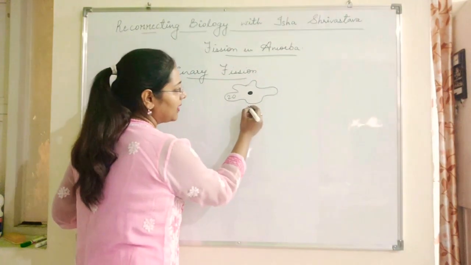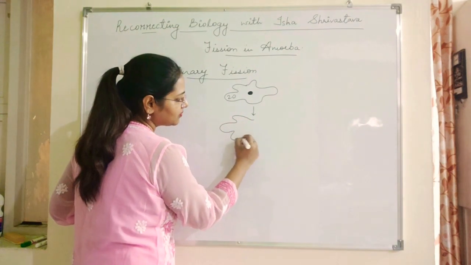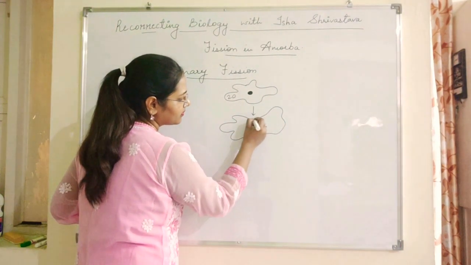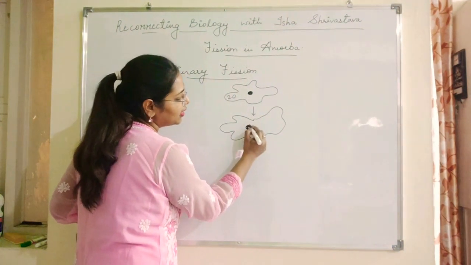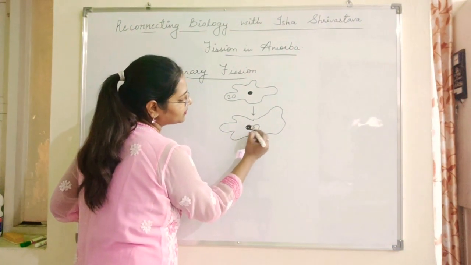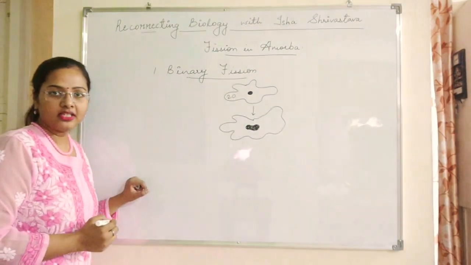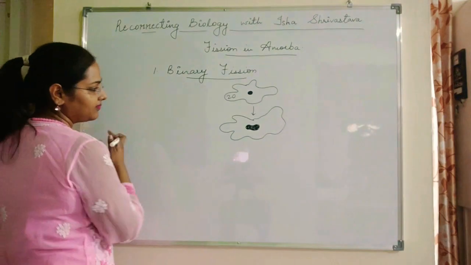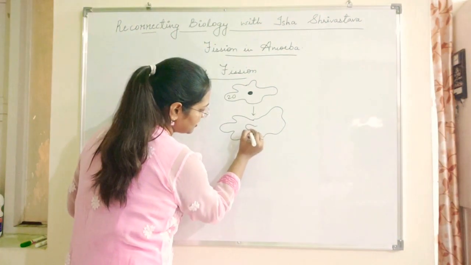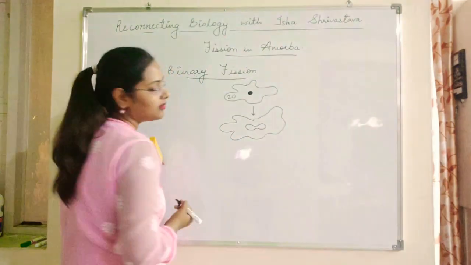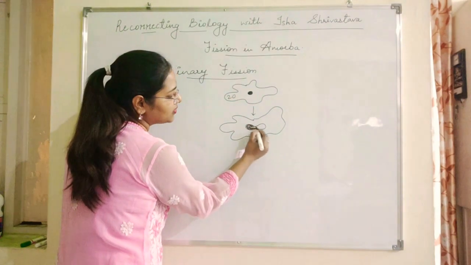This amoeba, before dividing, will enlarge and form an elongated nucleus. This elongated nucleus later will form a constriction. Constriction is the narrowing of this particular nucleus.